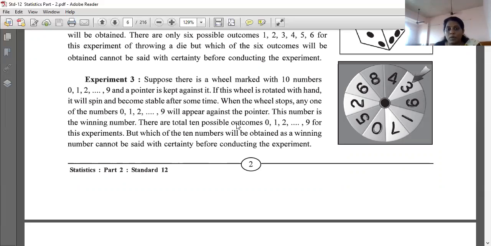There are total 10 possible outcomes, that is 0 1 2 3 4 5 6 7 8 and 9 for this experiment, but which of the 10 numbers will be obtained as a winning number cannot be said with certainty before conducting the experiment. So these are all the experiments, 1 2 3: coin, dice, and this wheel. We can't say what is going to happen, which number is going to come, that we can't predict. So this can only be said after the experiment is done, right?